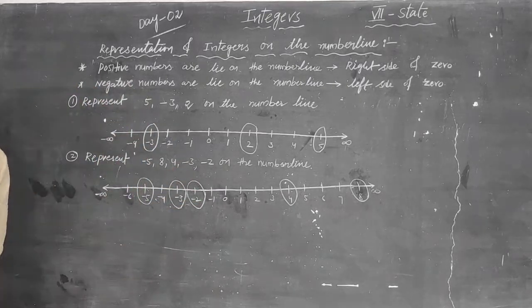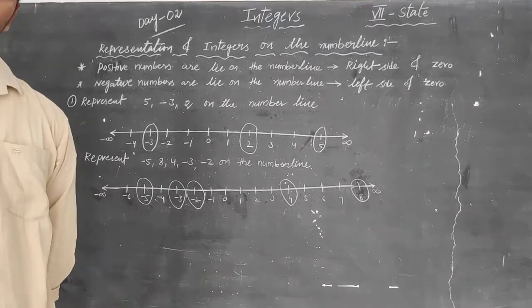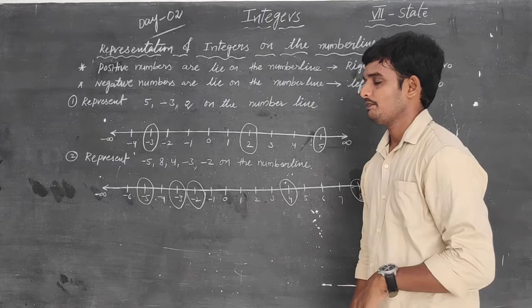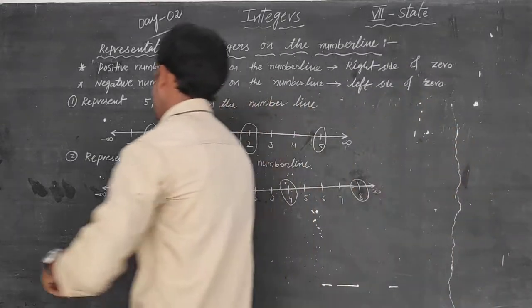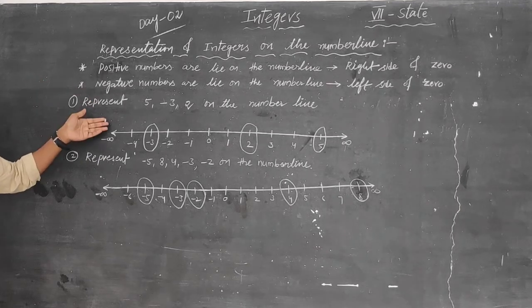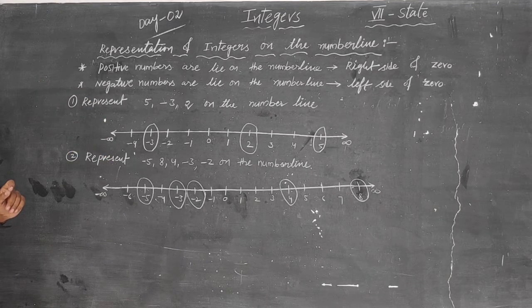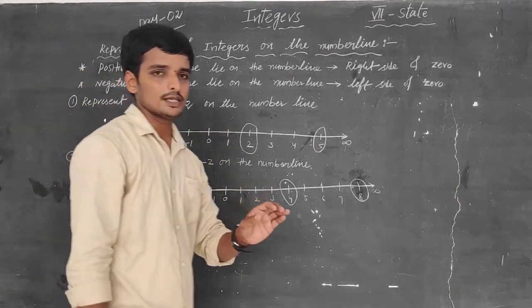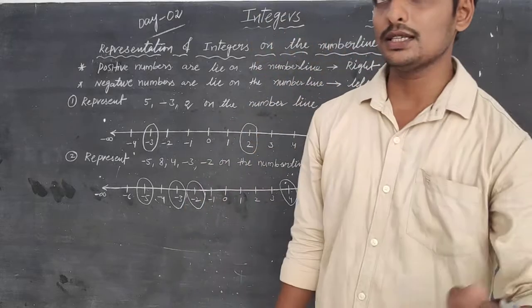These are the representation of integers on the number line. Okay. This is the way of representation of integers on the number line. Are you okay, my dear students? Okay. Thank you. We will discuss some more things in the next class.